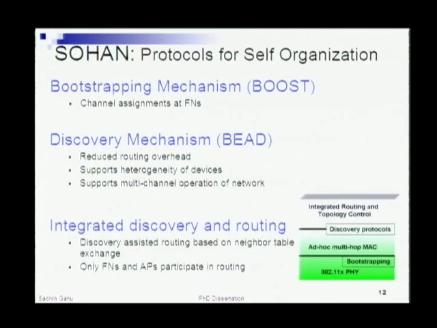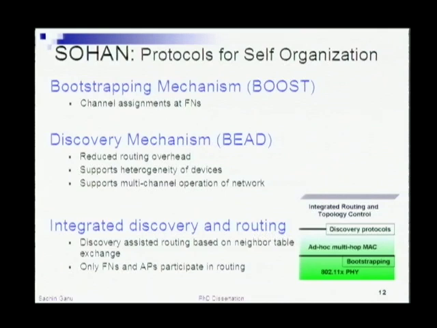So let me just focus quickly on the protocols that we have looked at. Essentially, whenever a network comes up, till the time you can actually send data, there are a lot of things that happen in the middle. Whenever the nodes come up, especially the forwarding nodes and the access points, the main problem is bootstrapping the network, as in what are the initial frequencies, power levels, etc., that the nodes have to come up with so as to fit well with what's already there. So we look at a bootstrapping mechanism to address that.